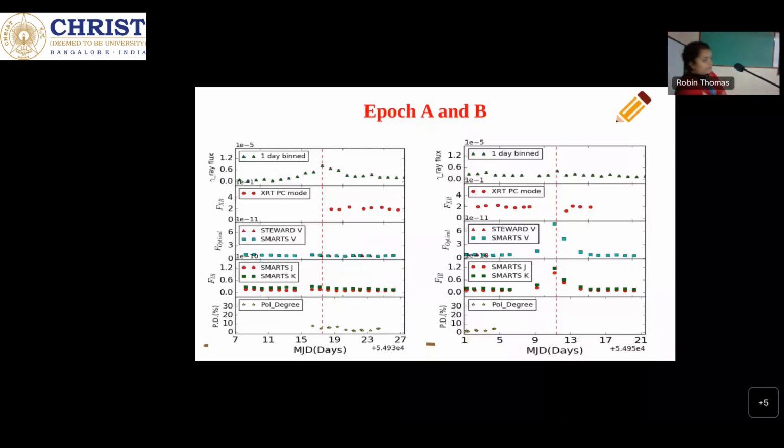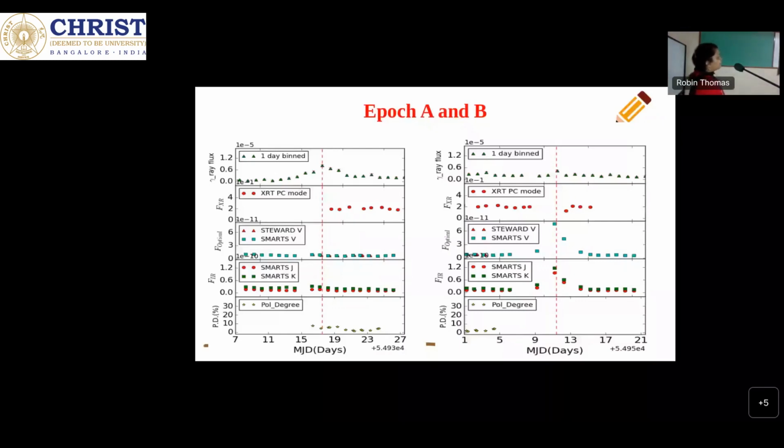So what we found in this study is different correlated behavior between optical and gamma ray flux variation. When an optical flare is there but a gamma ray flare is not, as optical is mainly coming from synchrotron, in this condition we found that the magnetic field has increased. Because the magnetic field is increased, there is an increment in the optical flare. But the gamma ray is coming from inverse Compton, and inverse Compton is independent of the magnetic field, so we didn't find any change in the gamma ray.